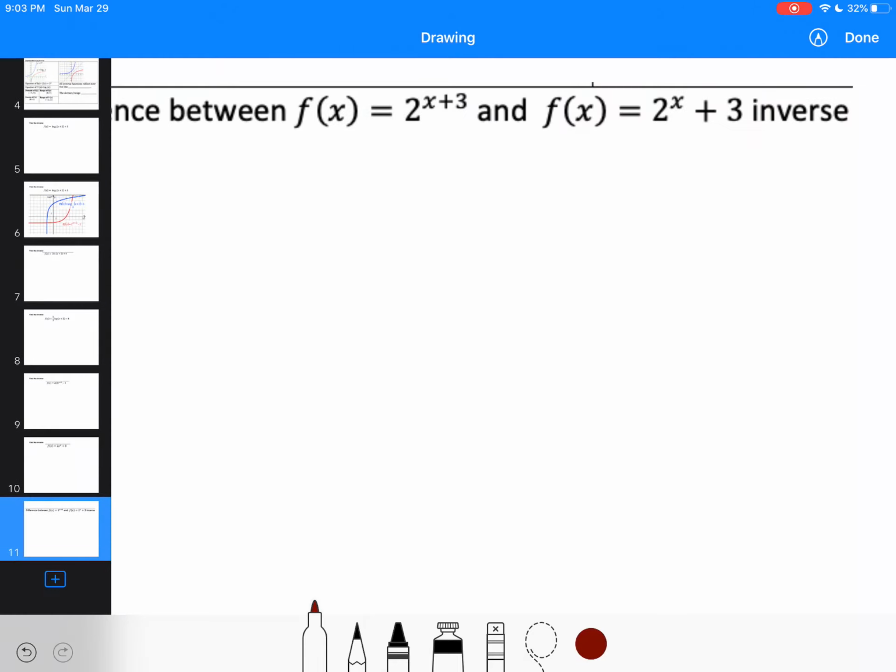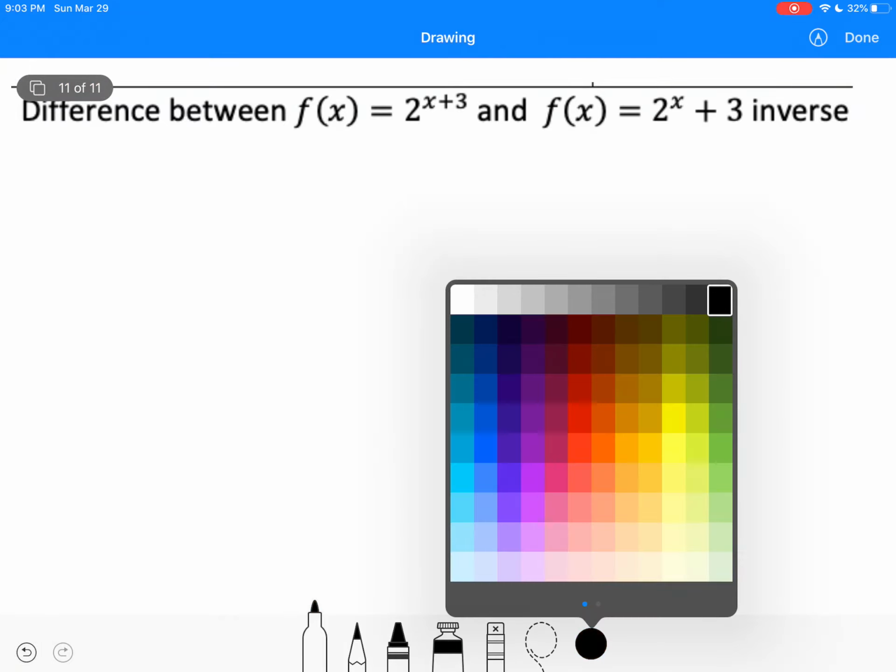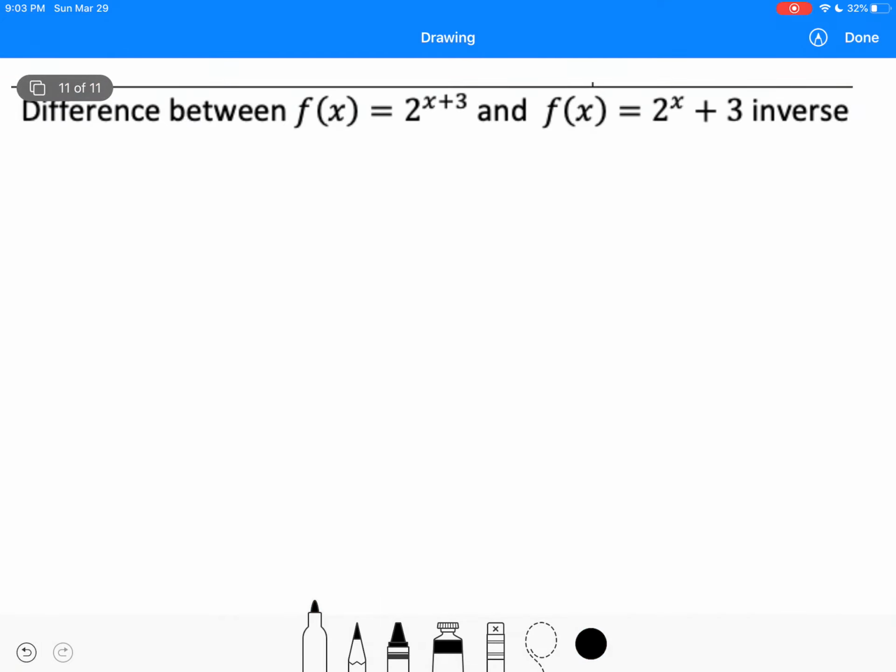Okay? Now, before you practice, just one thing to note that will probably come up in the practice, which is on the quizzes. The difference between these two when you're finding the inverse, just to be careful, because this has come up in previous times I've taught this. When you switch x and y on this one, and you convert this to log, it will be log base 2 of x equals y plus 3, right?